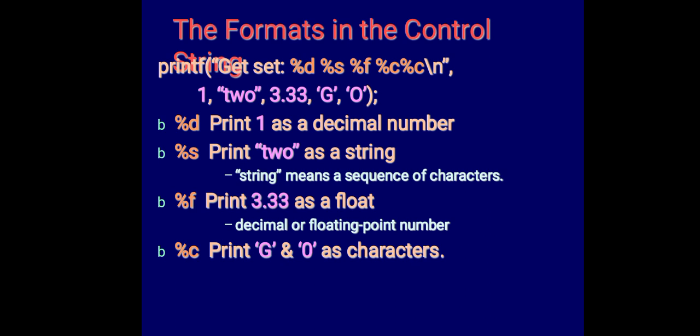Percentage c is a format specifier for characters. If you want to display a character, we write percentage c. All these are called format specifiers: percentage d, percentage s, percentage f, percentage c, and you can have percentage ld, percentage lf. Those are the format specifiers.